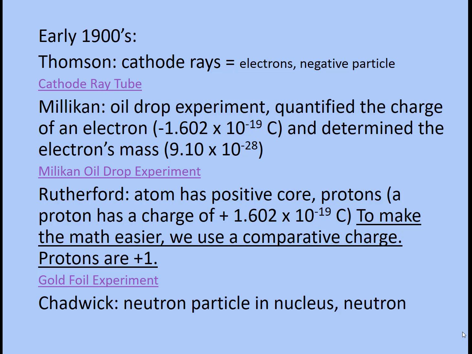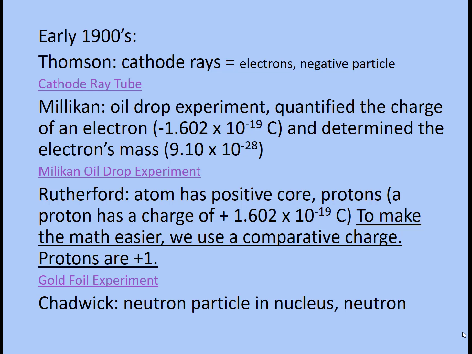His student, Millikan, did an oil drop experiment and he actually quantified how negative the charge was. And it was given the value of minus 1.602 times 10 to the minus 19 coulombs. And he also determined the electron's mass. Super, super small. That number there is in grams.